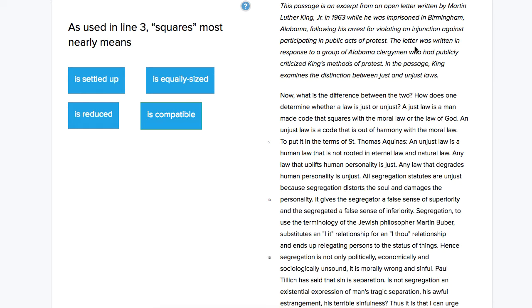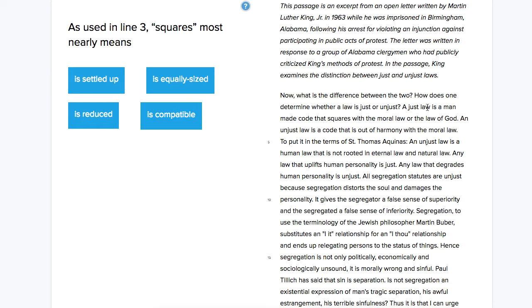This is Ben from Testive, and we're looking at an SAT reading question. This question is a words in context question that says, as used in line 3, squares most nearly means. Okay, so let's read line 3, or the sentence that line 3 is in.